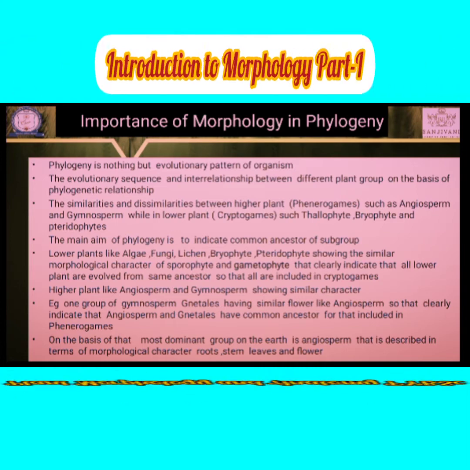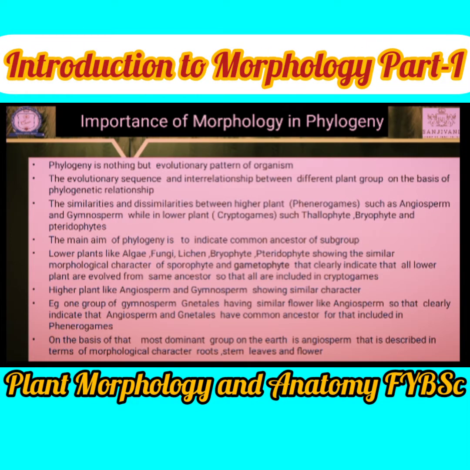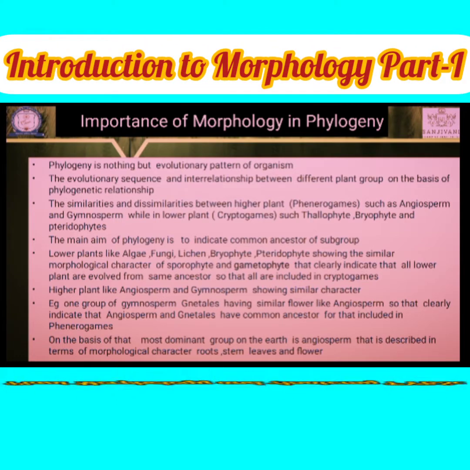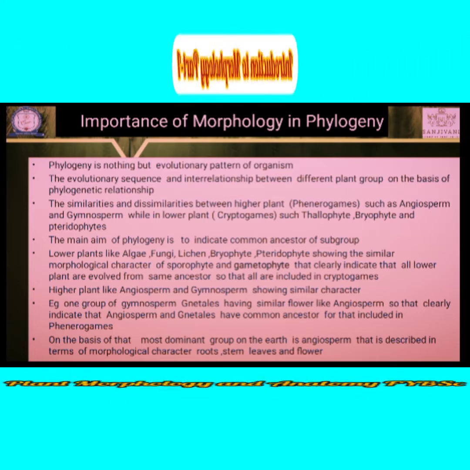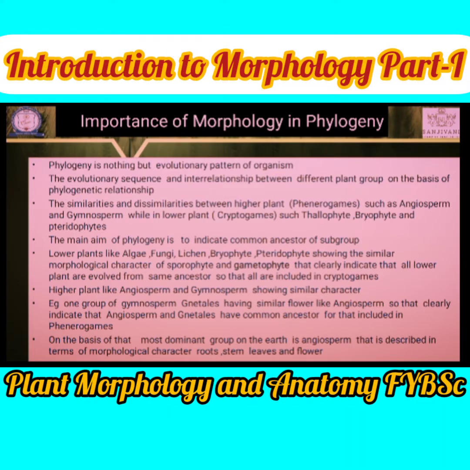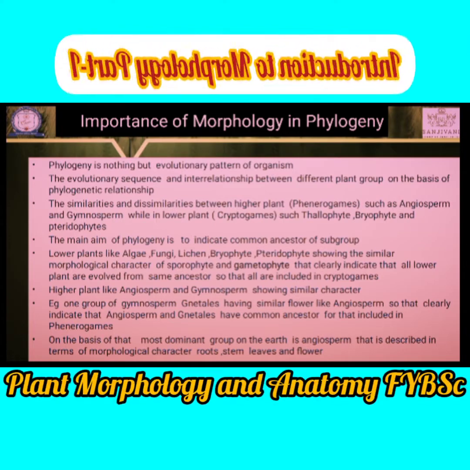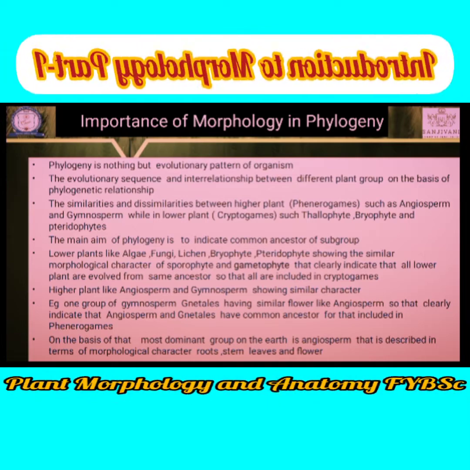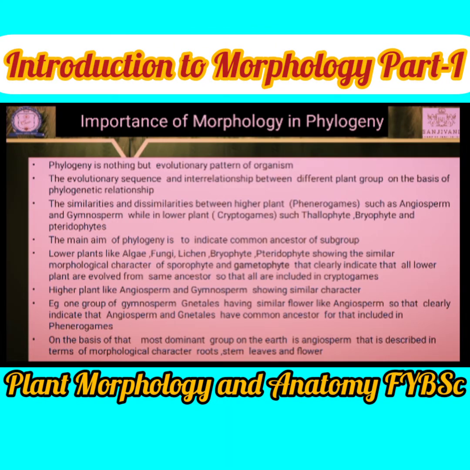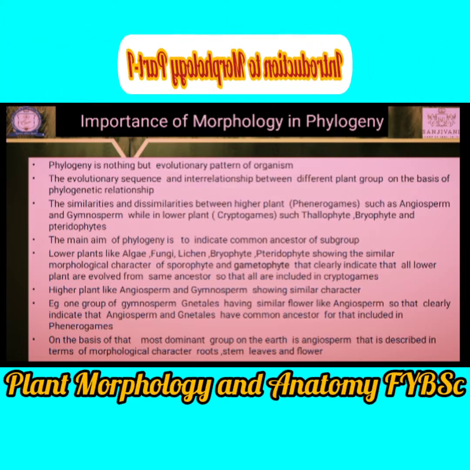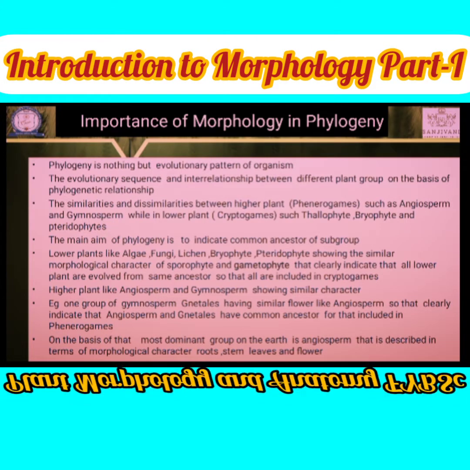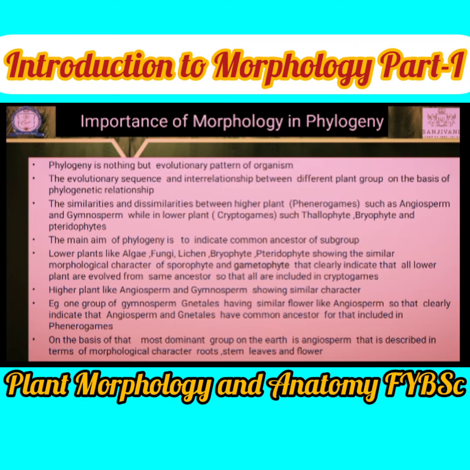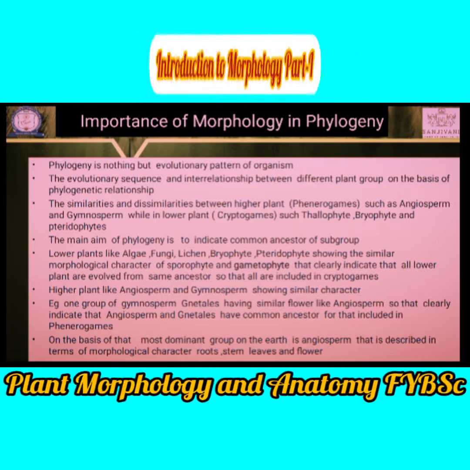The evolutionary sequence, the interrelationship between the different groups of plants on the basis of phylogenetic relationship. Keep in mind, phylogeny is nothing but the evolutionary trends. The similarities and the dissimilarities between higher plants and lower plants. It depends upon the similarities between the higher plants and the lower plants. What are the similarities between higher plant and lower plant? Higher plant may mean angiosperm, gymnosperm.